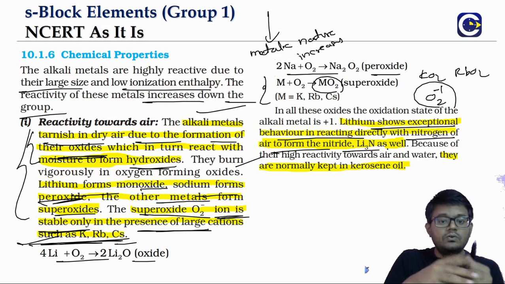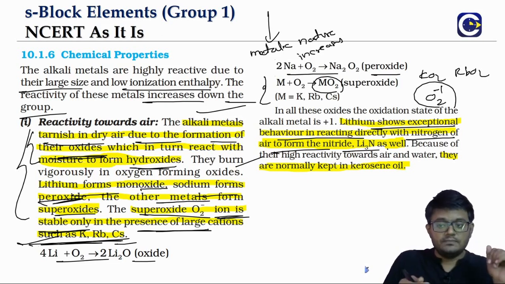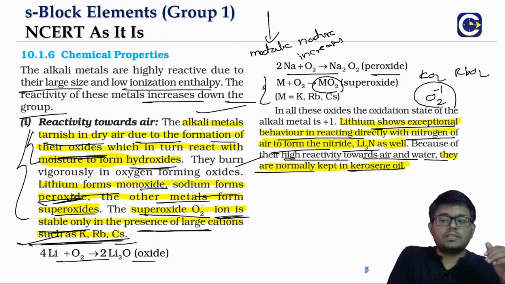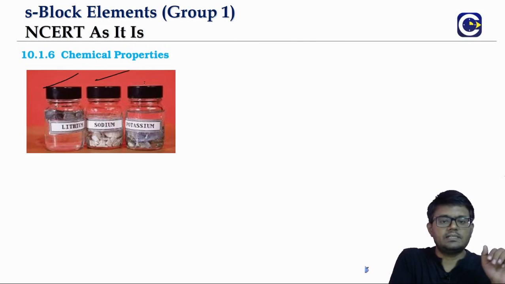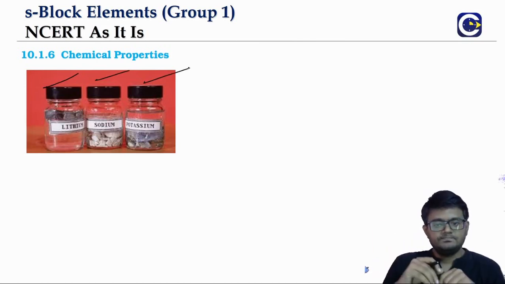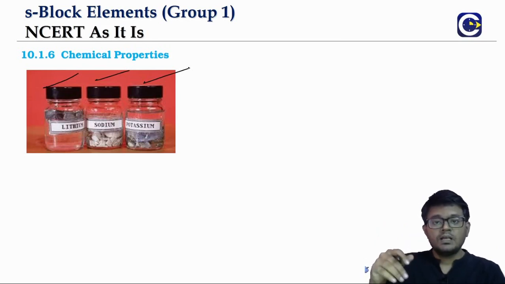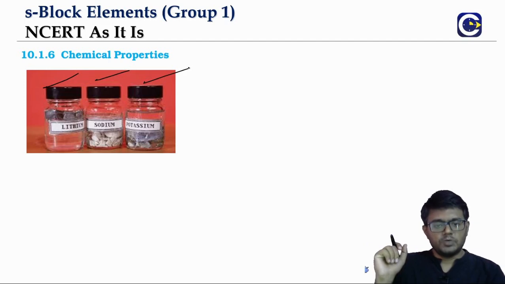And as we said, even once they form oxide, they will react with the moisture of the atmosphere. So in order to prevent them from reacting with air or moisture, we keep or store them in kerosene oil. When you are storing these metals, we typically keep them in kerosene because we want to prevent contact with the air. So this can be another question: why do we store alkali metals in kerosene? Because in order to prevent the alkali metals from reacting with the air or the moisture of the atmosphere.